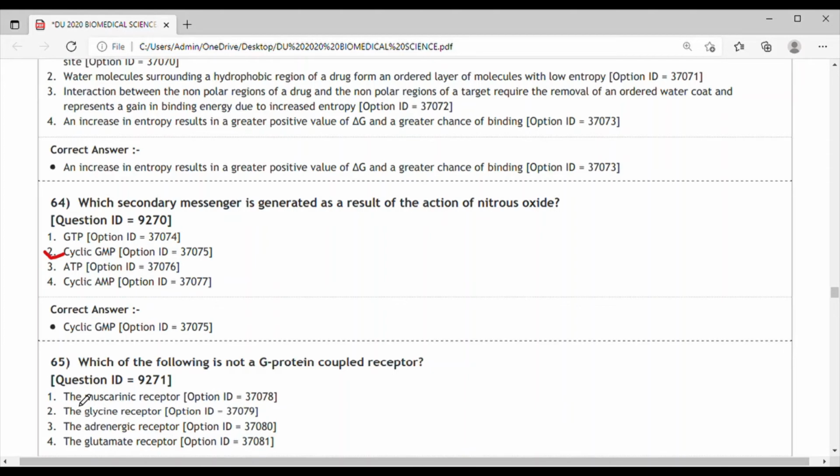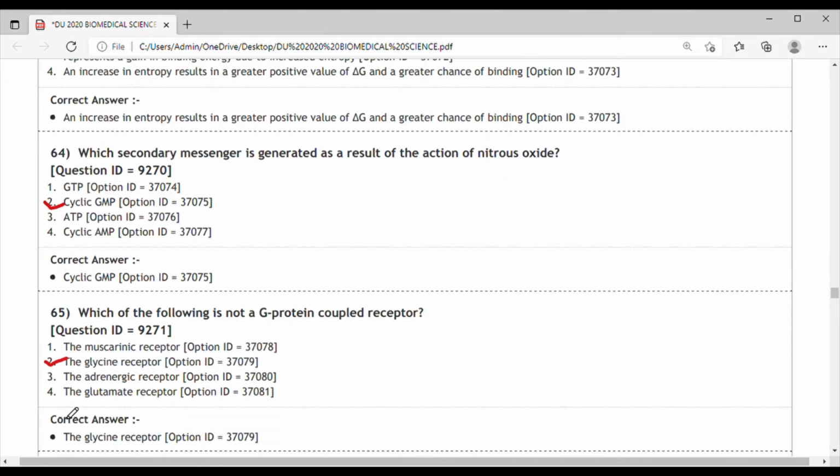Muscarinic receptor, 2. Glycine receptor, 3. Adrenergic receptor, 4. Glutamate receptor. In this, only the glycine receptor is not a GPCR. This is basically a ligand gated chloride ion channel. So, option 2 is the correct answer.